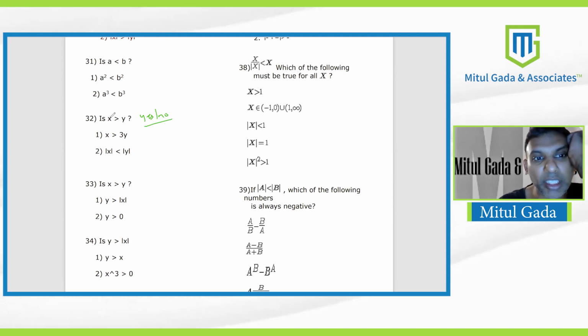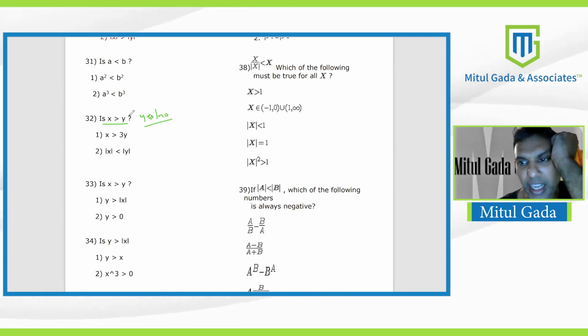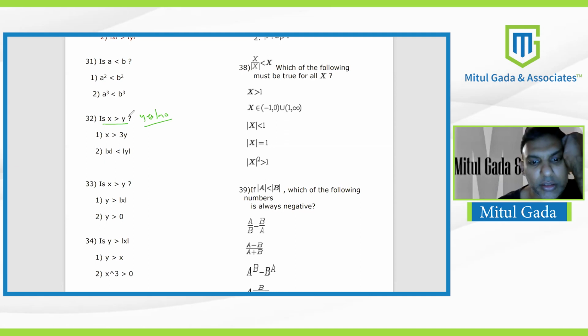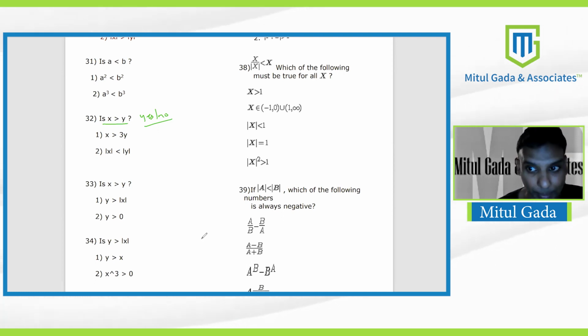I'm just asking anyone here who thought statement 1 alone is sufficient, thinking that if x is greater than 3y, then it will definitely be greater than y. Okay, fine. This was a trap. Statement 1 itself was a trap. The whole statement was a trap here.